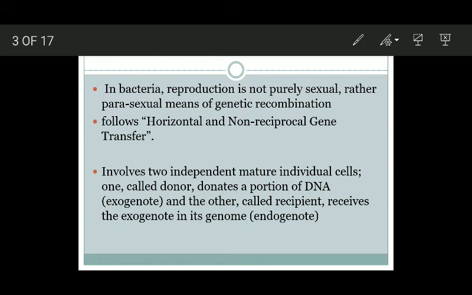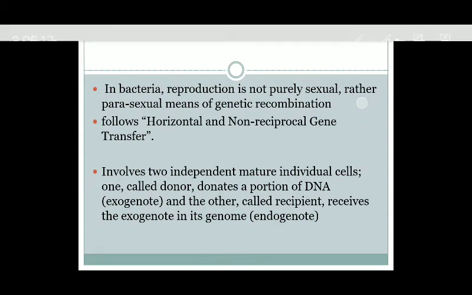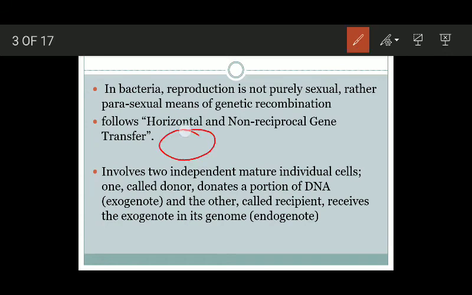now we know that two cells are involved, and these two cells, bacterial cells, they are mature individual cells. Okay, they are independent cells, and one is known as, एक सेल को हम बोलते हैं डोनर, दूसरे सेल को हम बोलते हैं रेसिपिएंट. ये जो डोनर सेल होती है, it donates a portion of its DNA, and that portion of DNA transfers into the cytoplasm of this cell, which is known as recipient.